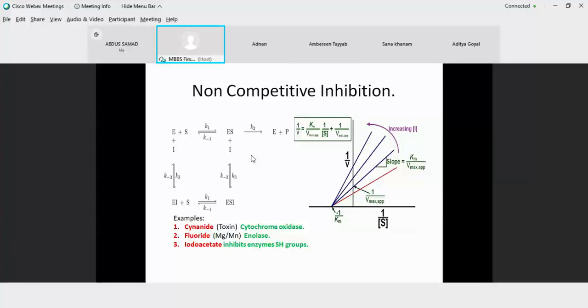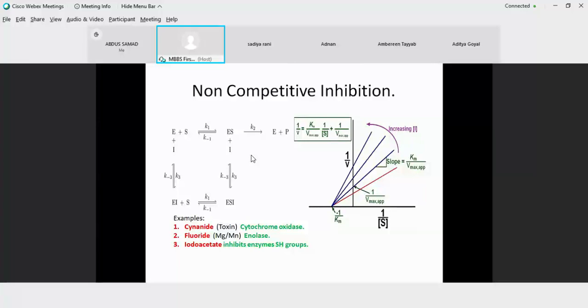Why? Because of the capability of the inhibitor to interact both ways, either with the free enzyme or with the enzyme substrate complex. So ultimately a ternary complex, the ESI complex, is formed, with no product formation. When product is not formed, your enzyme is inhibited. So in this case, in the graph shown in this orientation, Km values are unchanged and the velocity goes on decreasing.